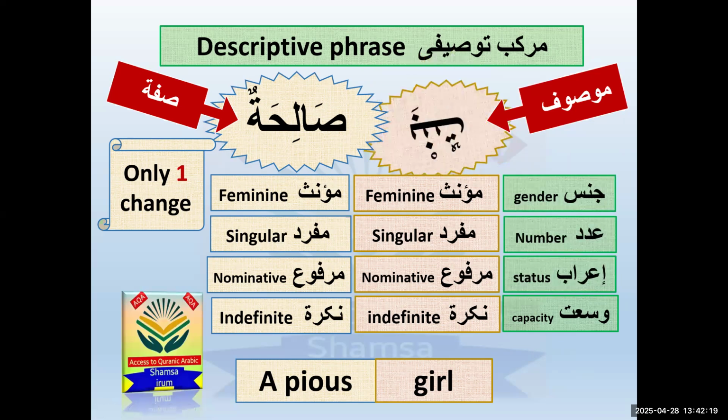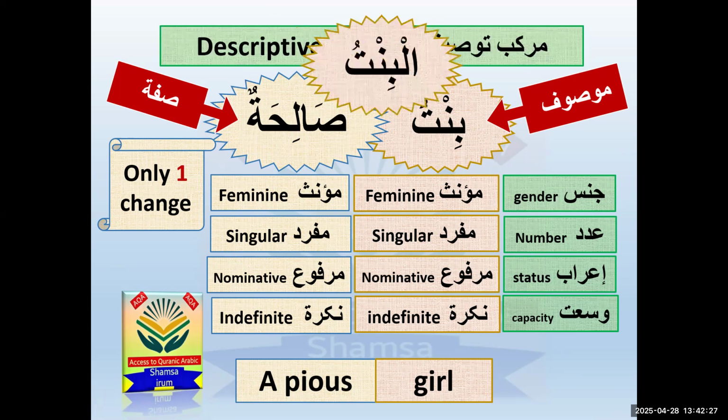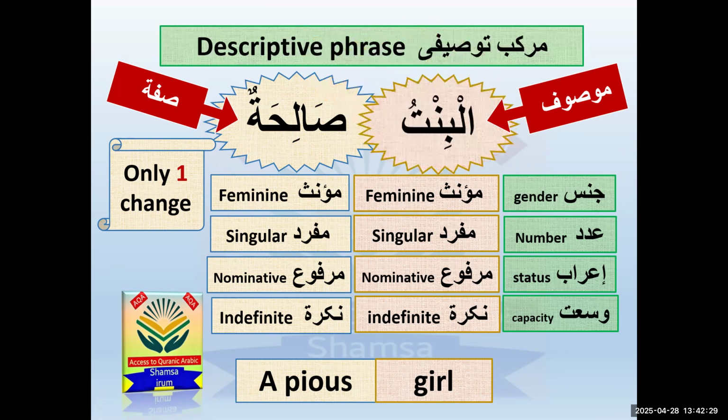So we convert the bintun: we add the al in the beginning of the bintun, and it will convert into definite. So it becomes al bintu now. Al bintu. This al shows me that it is definite now. So it means the agreement is dismissed now, because this nakira wusat is converted into marifa. It's definite now. So the first part is definite and the second part is nakira.